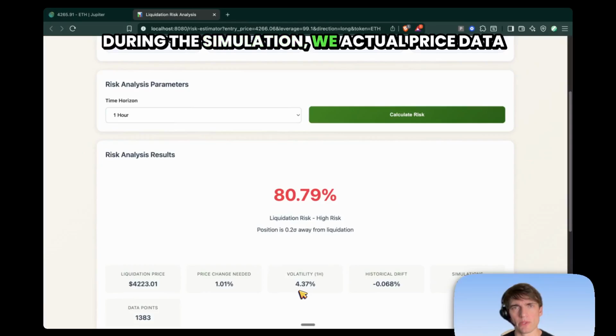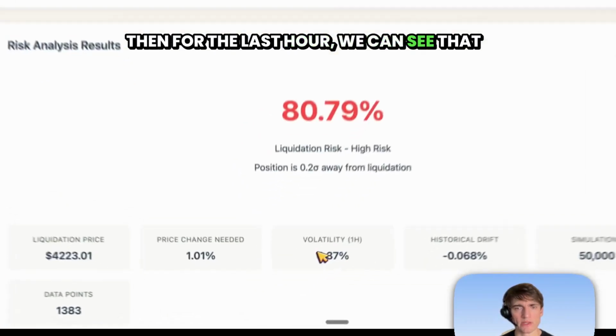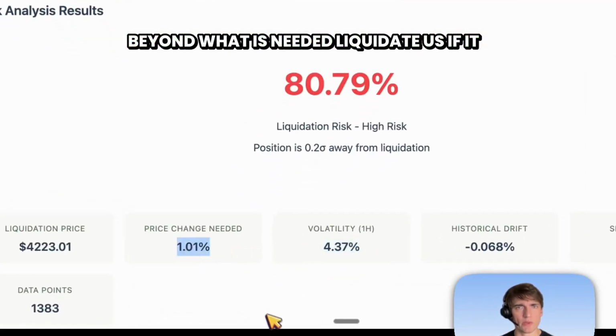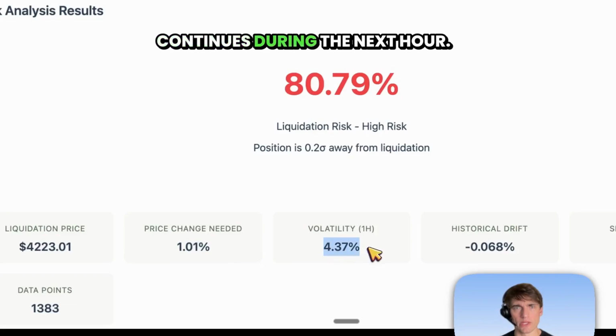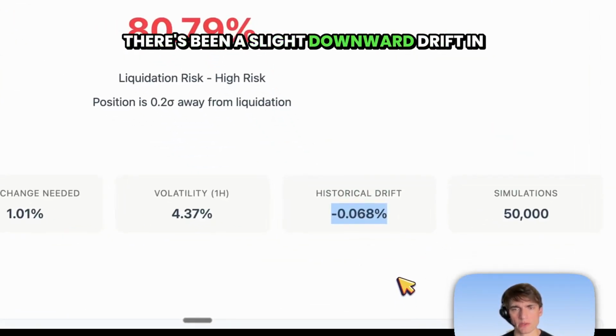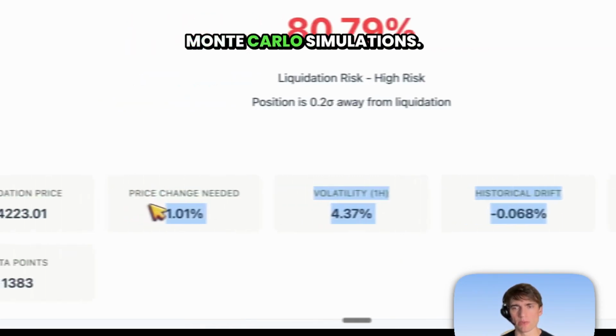During the simulation, we retrieve the actual price data from the Cambrian API for the last day. Then, for the last hour, we can see that there's been 4% price volatility, which is beyond what is needed to liquidate us if it continues during the next hour. We also see that during the last 24 hours, there's been a slight downward drift in prices. All this is taken into account during the Monte Carlo simulations.